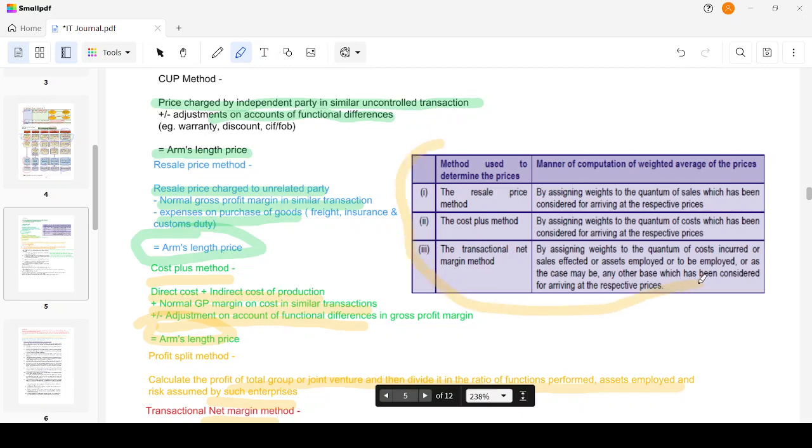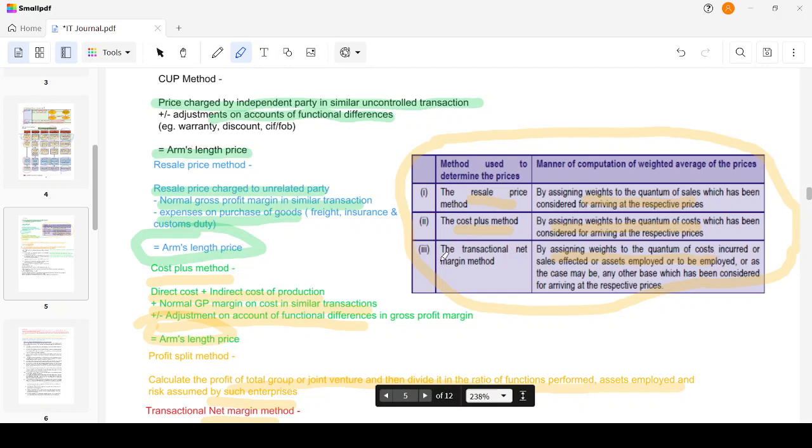How to compute the weighted average of the price in these three circumstances. When it's the resale price method, the weights are assigned to the quantum of sales which are considered for the respective prices. In the cost plus method, weights are assigned to the quantum of cost. In the transaction net margin method, weights are assigned to the quantum of cost incurred or sales effected or assets employed or to be employed, as the case may be, or any other base which has been considered for arriving at the respective price.